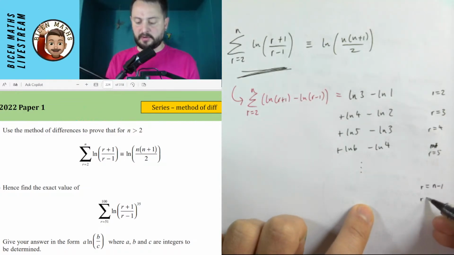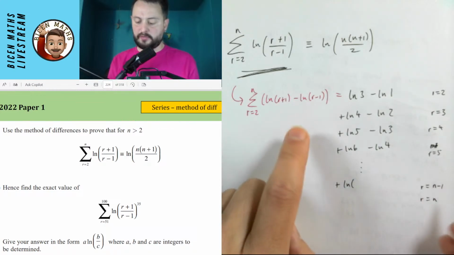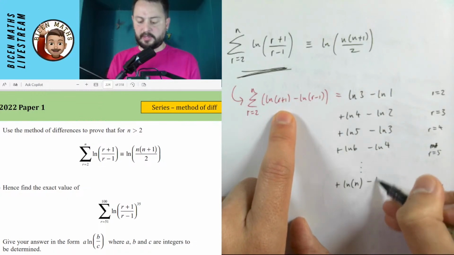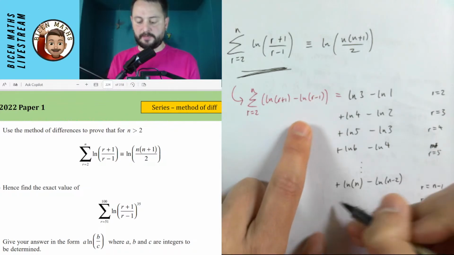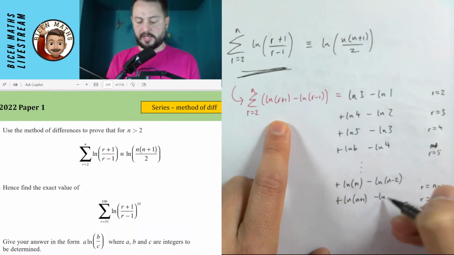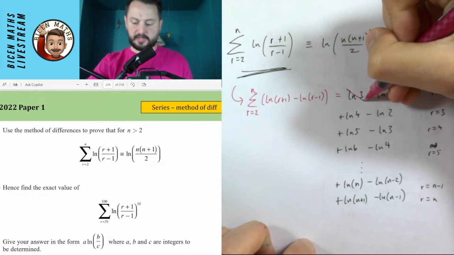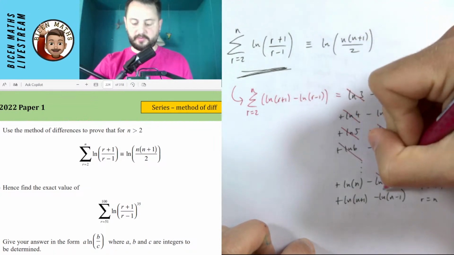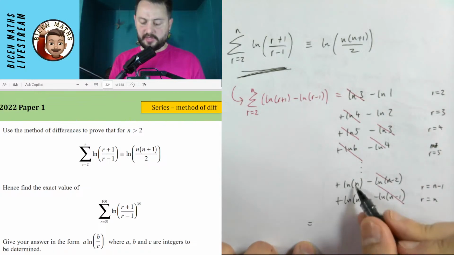So I'd say r equals n minus 1 and r equals n. If it was n minus 1, it would be an ln of n minus 1 plus 1, that's just going to be an ln of n, and then this would be n minus 1 minus 1, which is an ln of n minus 2. And if it's n, you get an ln of n plus 1 and an ln of n minus 1. And we just spot the pattern of where things cancel. So this cancels with this, would cancel with this, would eventually cancel with this, and this would eventually cancel with this, meaning that our final answer is these two, which are plus.